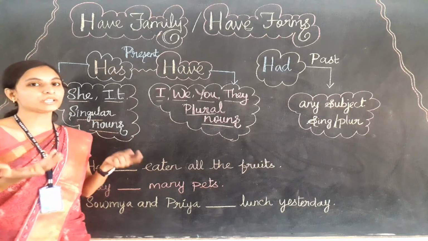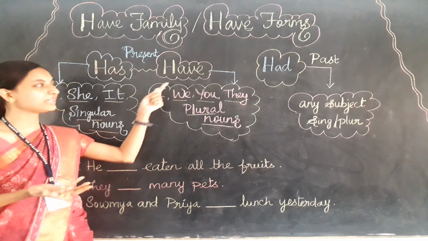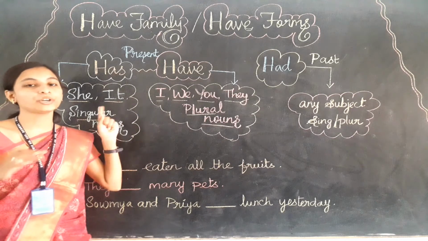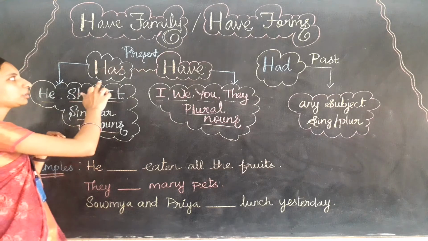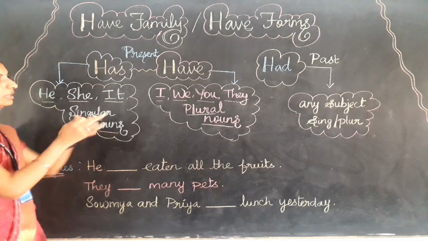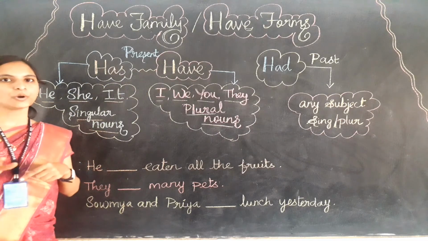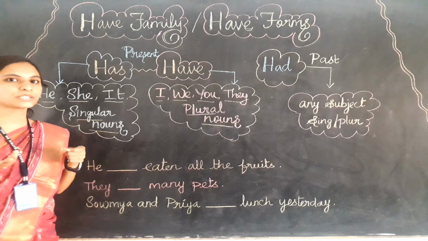Clear? So when we are talking about the plural noun, then we can use the verb have for the present time, not for the past time. So only for the present time we need to use has for the singular noun and have for the plural noun. Okay, remember? Now let me ask you again.